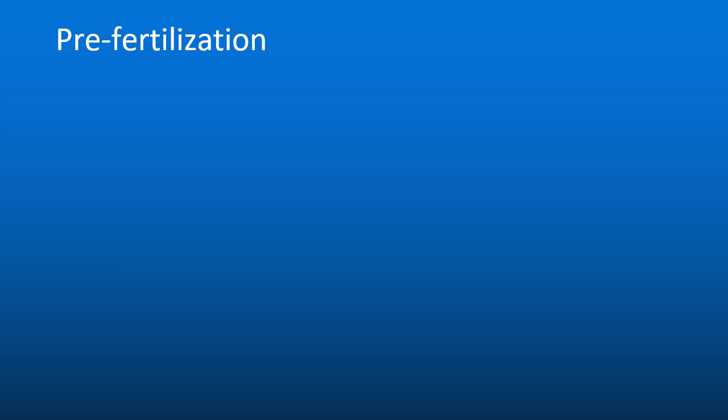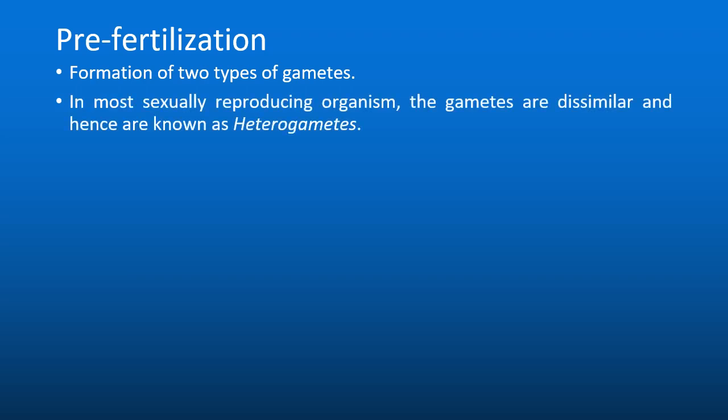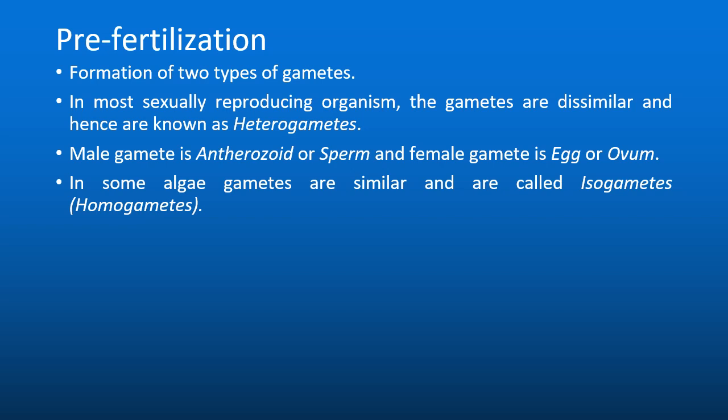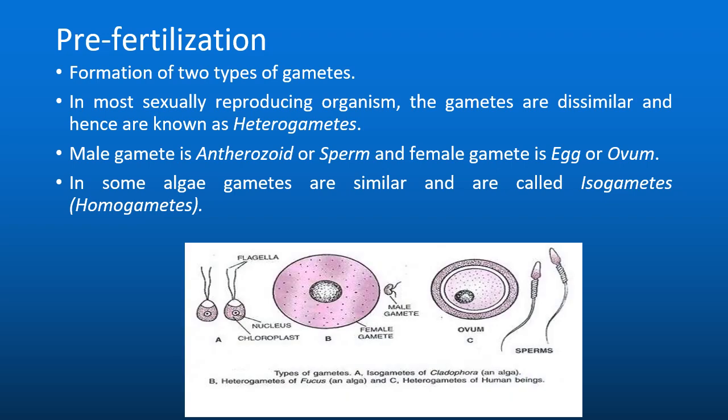In pre-fertilization, two types of gametes are formed. Male gamete is known as antherozoid or sperm, and female gamete is egg or ovum. Since the gametes are dissimilar, they are known as heterogametes. But in some algae, gametes are similar and known as isogametes or homogametes. And now we will discuss the diagram. It is clear how the process of pre-fertilization occurs in nature.